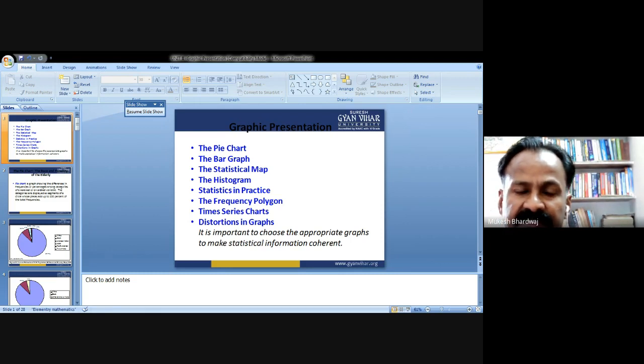Again, this is the representation on the gender basis, the population for males and females. Distortions in graphs not only quickly inform us, they can also quickly deceive us, because we are often more interested in the general impression than in a detailed analysis of the numbers. We are more vulnerable to being deceived by a distorted graph. What are graphical distortions? How can we recognize them?